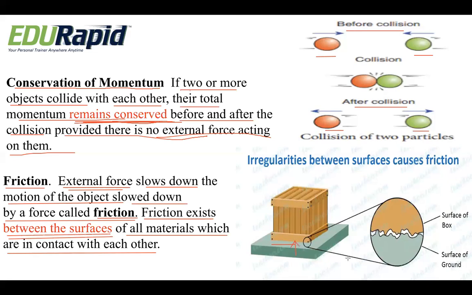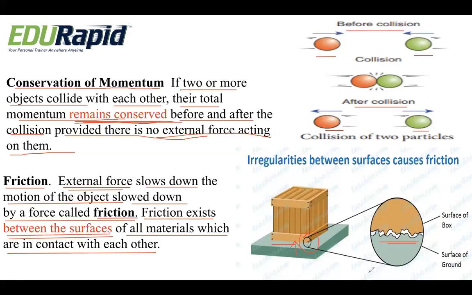There is a contact between the box and the floor. The surfaces that are in contact with each other have friction in between them.